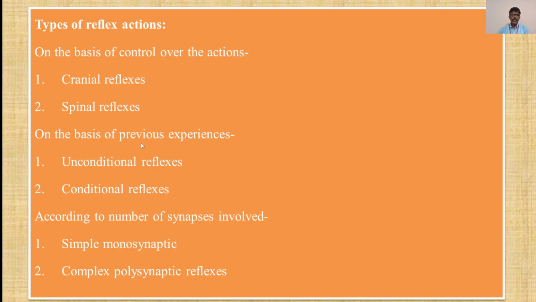Then on the basis of previous experiences, there are again two types, first unconditional reflexes and second conditional reflexes. And according to the number of synapses involved, there are again two types, the simple monosynaptic reflex actions and complex polysynaptic reflex actions. Now these were the types of reflex action based on various parameters in our nervous system.